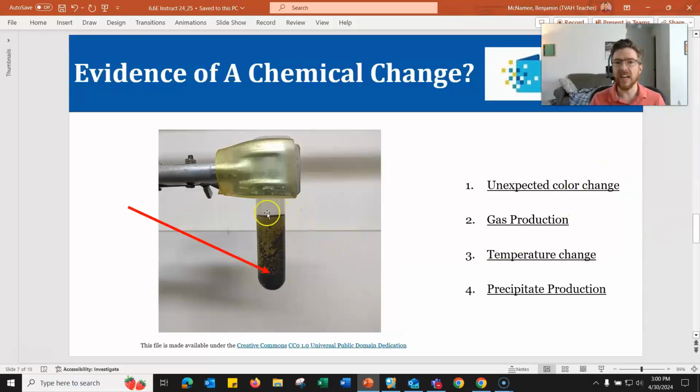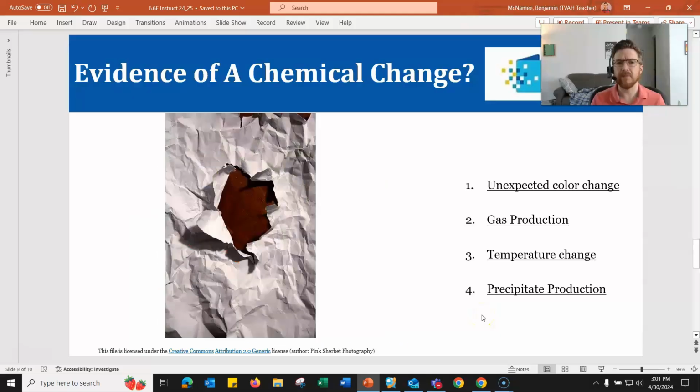Okay. So here, this one needs some explanation. 2 liquids were combined, 2 clear liquids, and we got this kind of rocky, sedimenty looking solid that forms inside the mixture of those 2 liquids. So this is a chemical change. It's indicating that a precipitate has been produced within those 2 liquids, a new substance that has been created there.